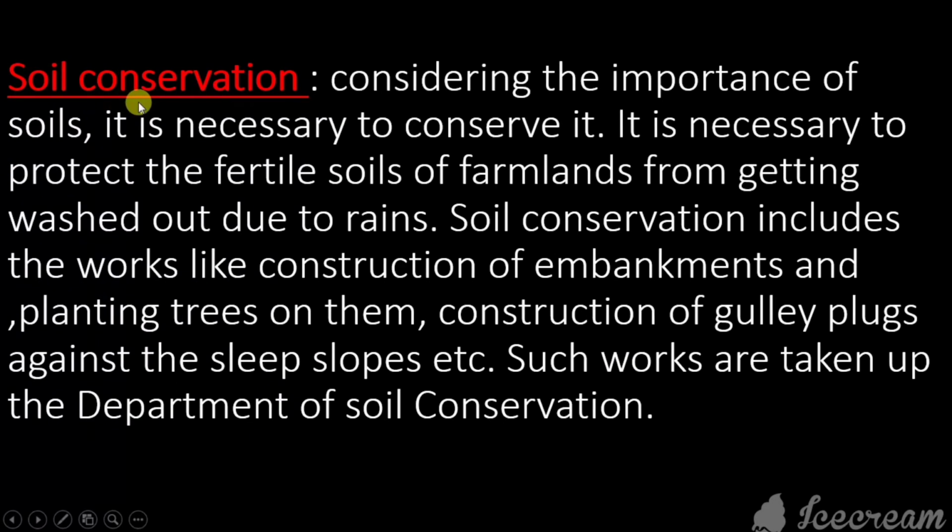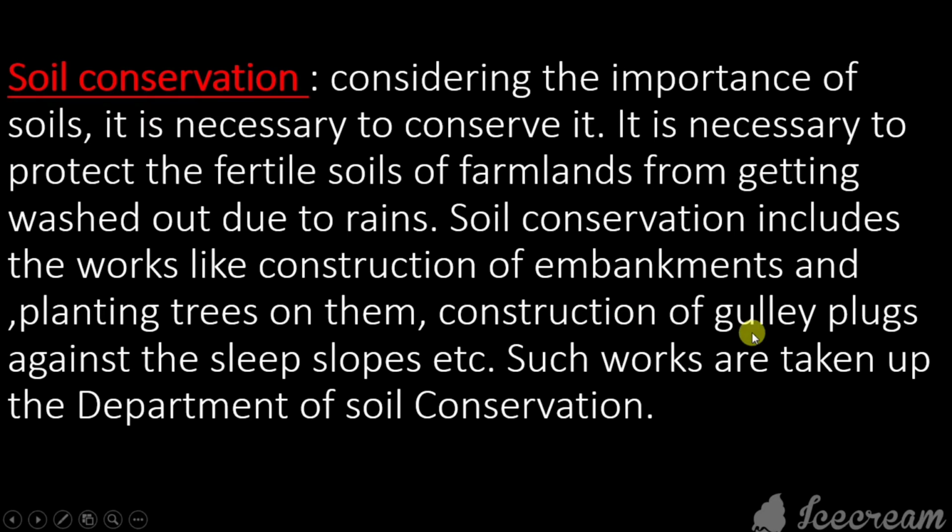Now, soil conservation. Considering the importance of soils, it is necessary to conserve it. It is necessary to protect the fertile soils of farmlands from getting washed out due to rains. Soil conservation includes work like construction of embankments. Here, embankment, students, means what? A bank of earth or stone built to prevent a river flooding an area, and planting trees on them.